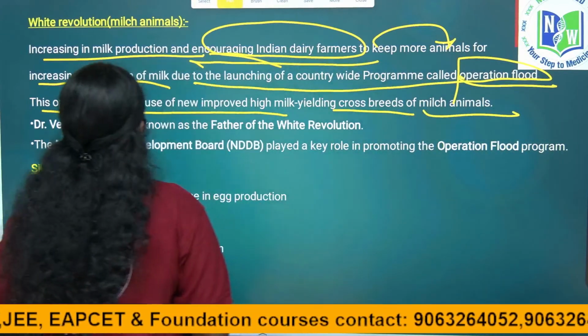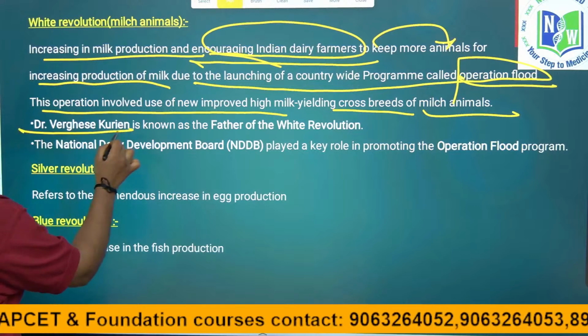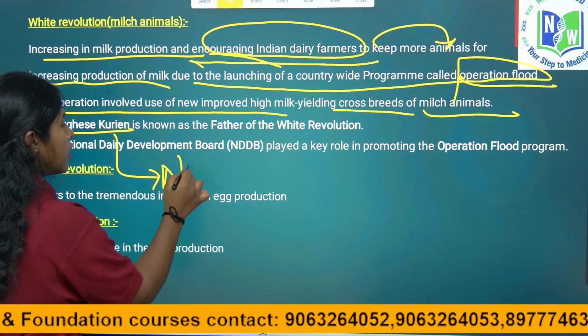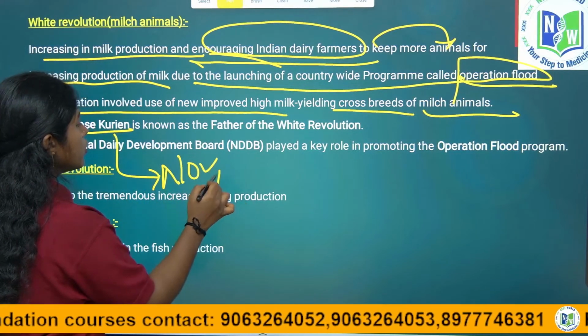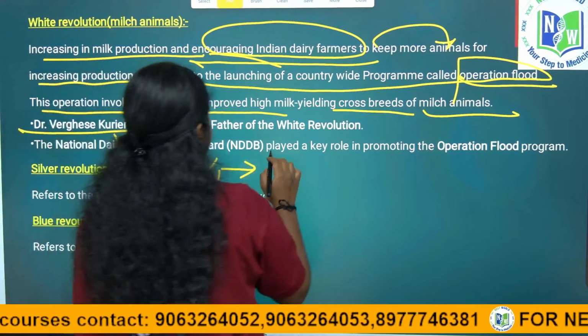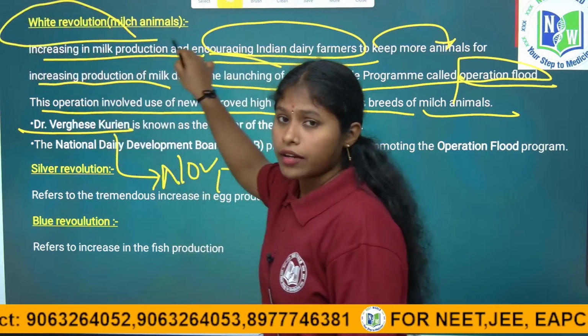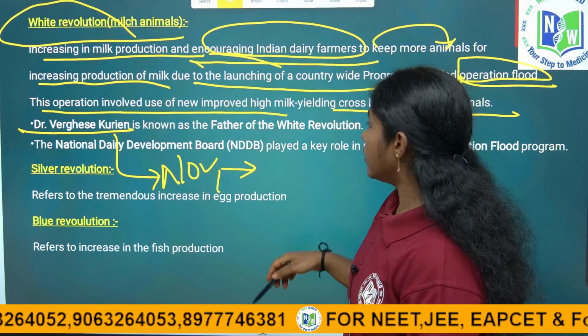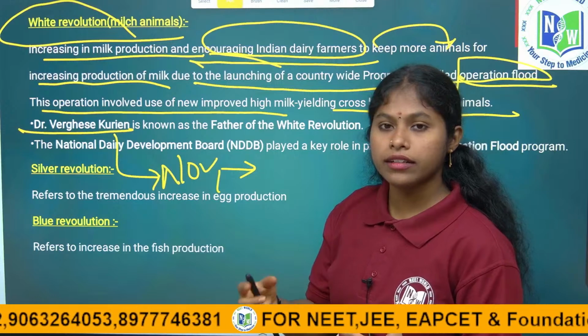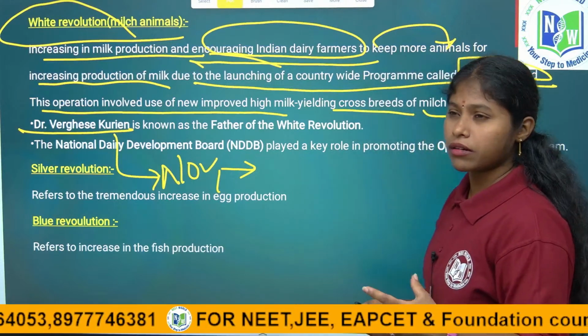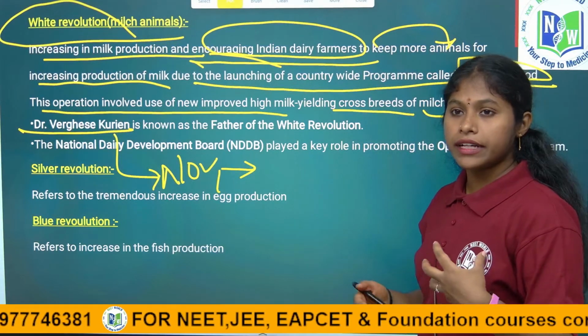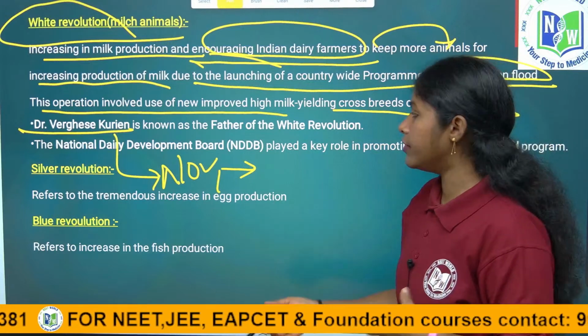Dr. Verghese, he was born on November 26, and he played a key role in the white revolution to increase milk. He suggested many launching programs for Indian farmers to improve their cattle.